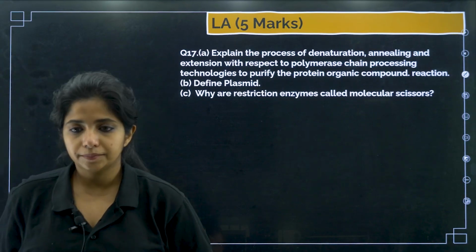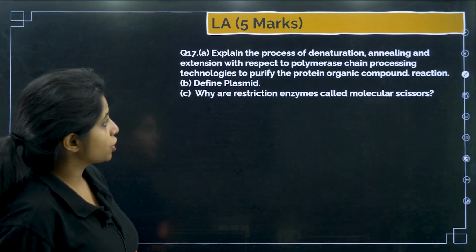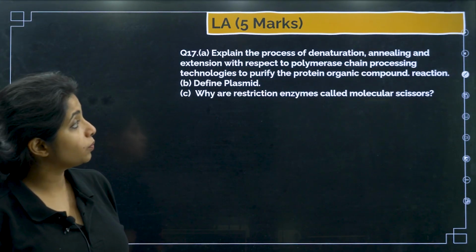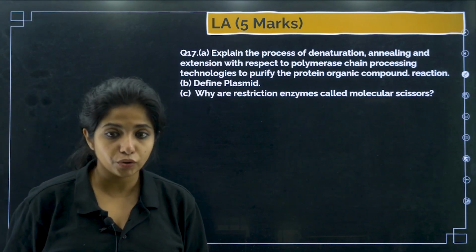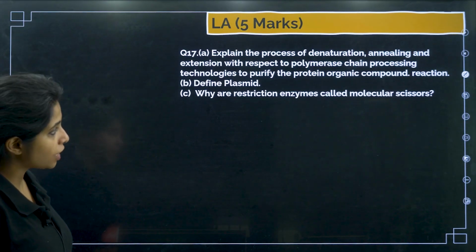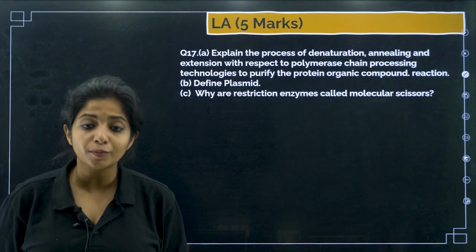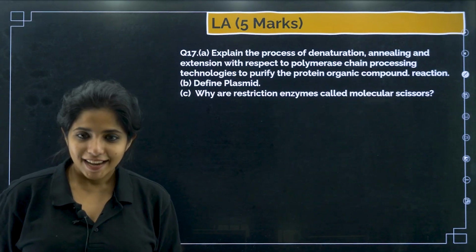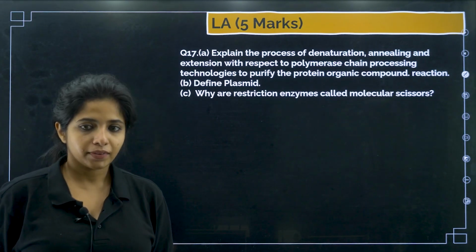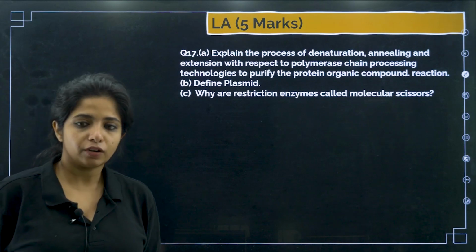Now next thing. Explain the process of denaturation, annealing and extension with respect to polymerase chain reaction. I already explained it to you. Okay, in the front line, define plasmid. What is plasmid? It is the extra chromosomal DNA, which is there in the bacteria. Now it can be used in recombinant DNA technology.